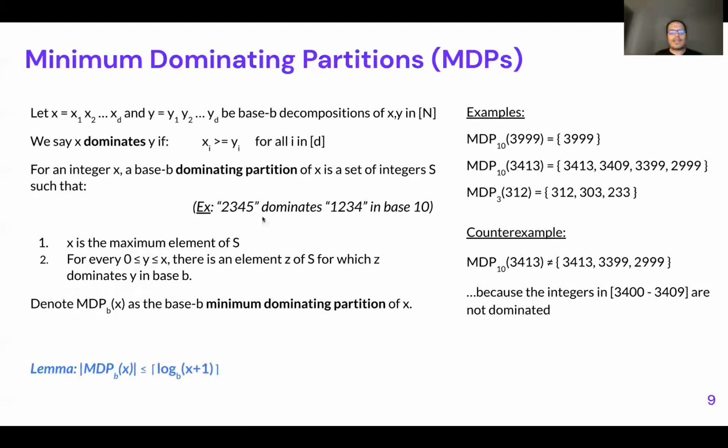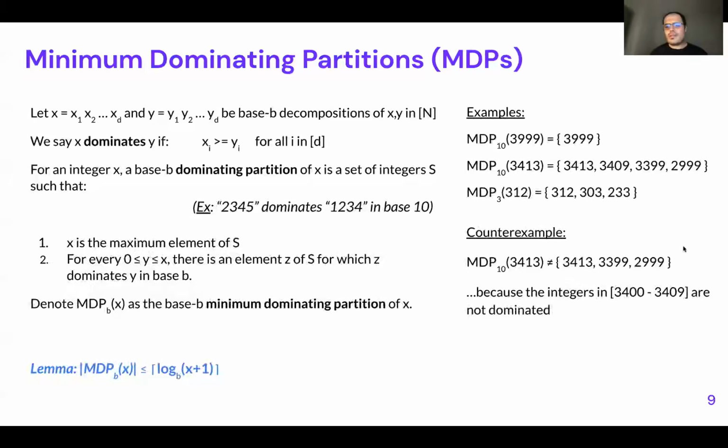If we apply this, we can create splits of different numbers. For example, the number 3999 is by itself enough to encode any number below it. But what if we have 3413? Then we can introduce new partitions to this algorithm, and in this particular case, it is these four numbers here.